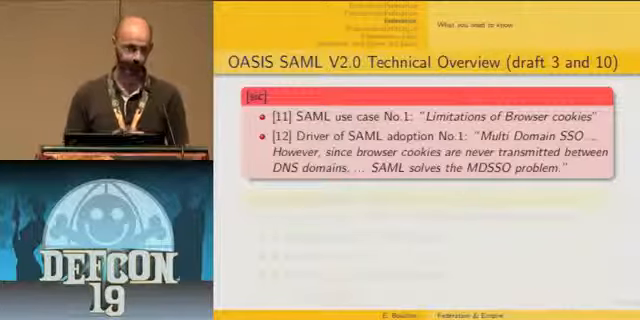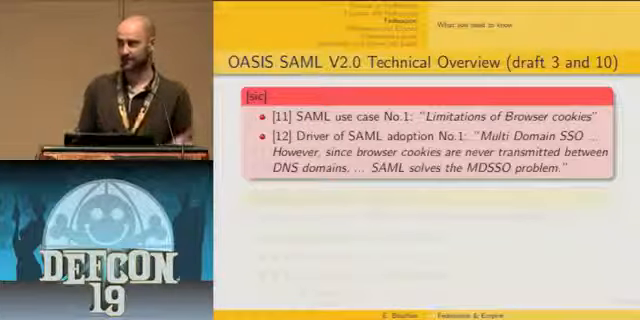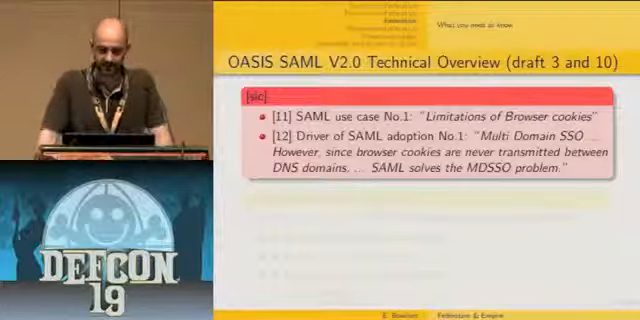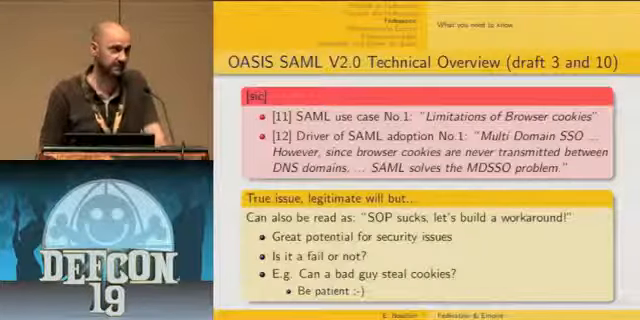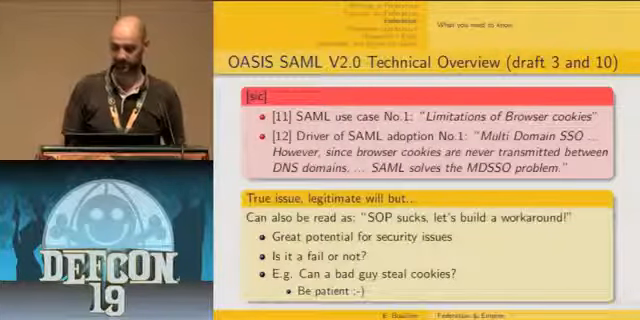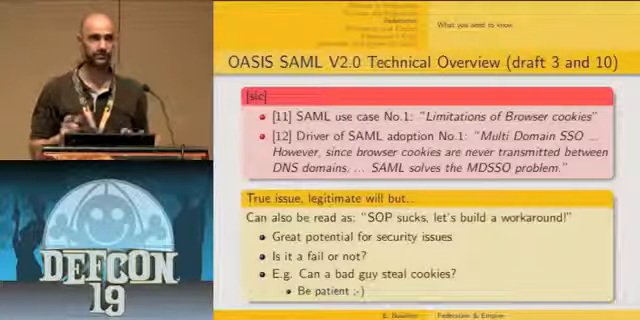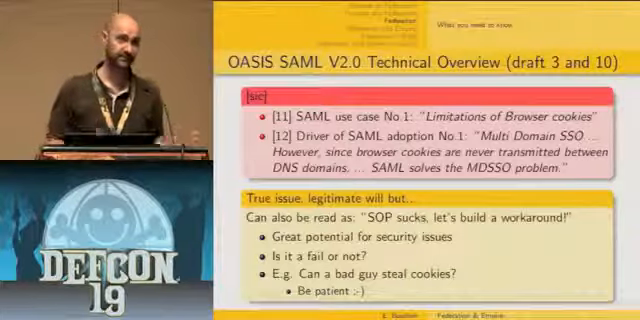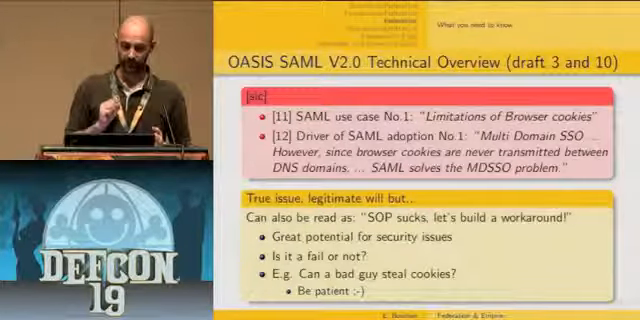Typically, browser cookies are never transmitted over DNS domains. When you read that, you have the feeling that they consider that quite sad, and SAML solves this problem. Of course, the multi-domain single sign-on solution is a relevant and legitimate issue to be solved. But on the other hand, if browser cookies do not fly between DNS domains, there are good reasons for that. It's part of the same origin policy.